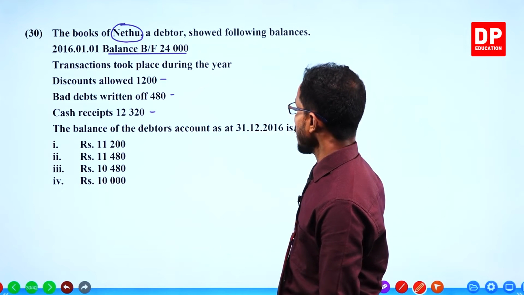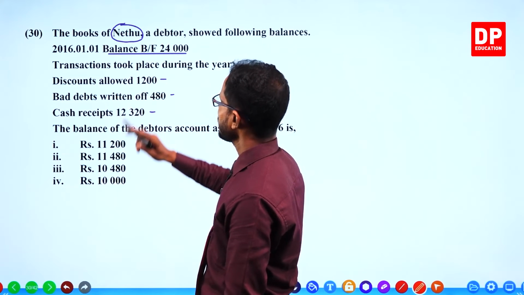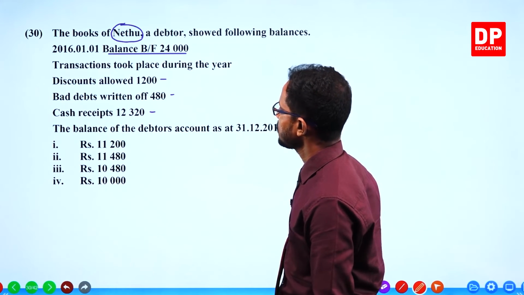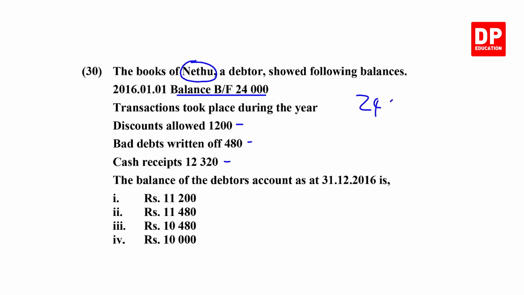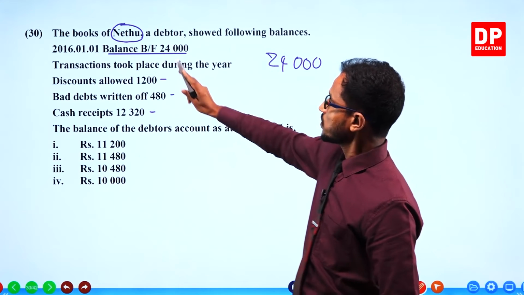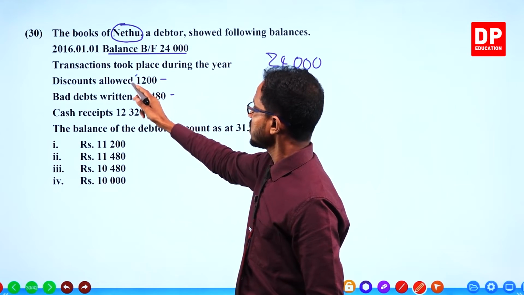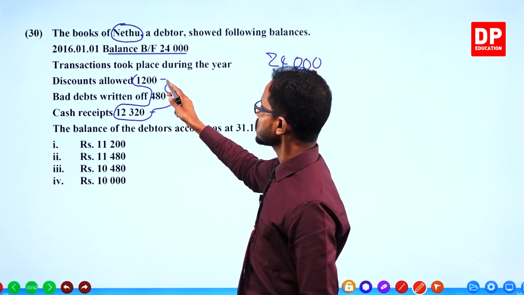The balance of the debtors account, 24,000 minus 1,200, is 22,800. Let's do the calculation. From 24,000, how much should you subtract? The total of these items.